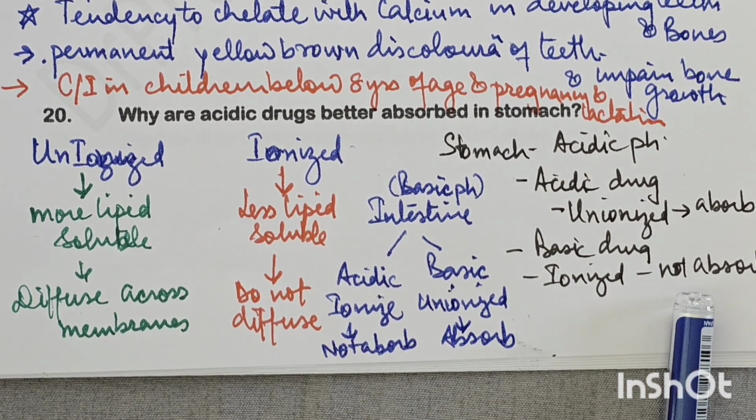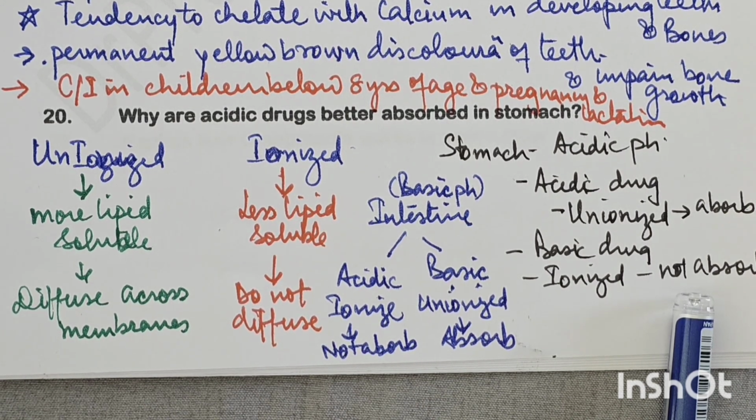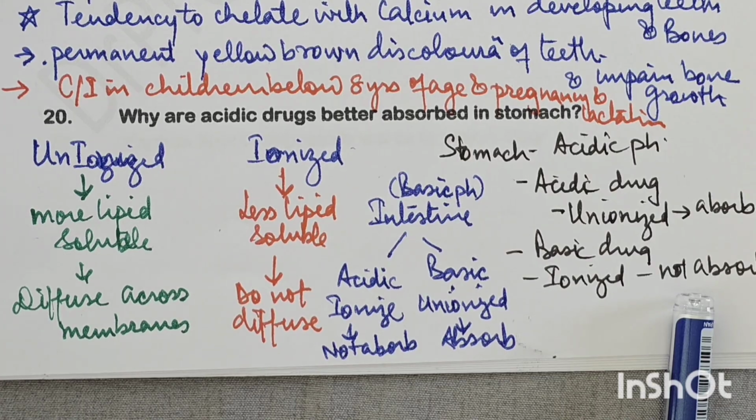Drugs get absorbed, they diffuse across the membranes when they are unionized. At that time they are more lipid soluble, and when they are ionized, they are less lipid soluble, and so they do not cross the membranes. So in stomach, in acidic pH, acidic drugs remain unionized and so are absorbed, while basic drugs remain ionized and so they are not absorbed in the stomach. When the drugs come to the intestine, due to basic pH, the basic drugs remain unionized and so are absorbed, while acidic drugs become ionized and so are not absorbed. Okay, so remember this fundamental concept.